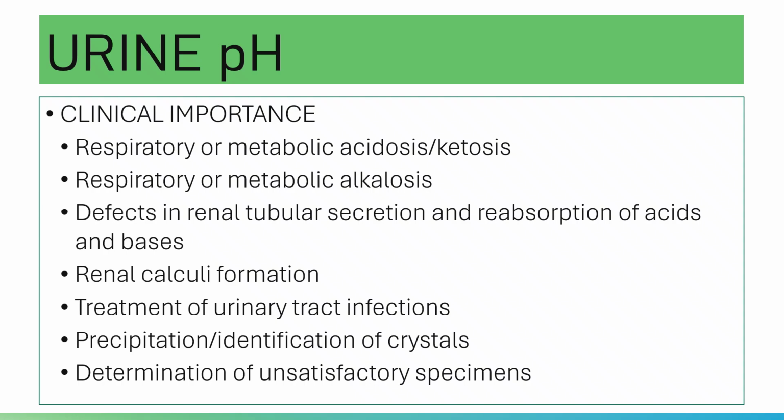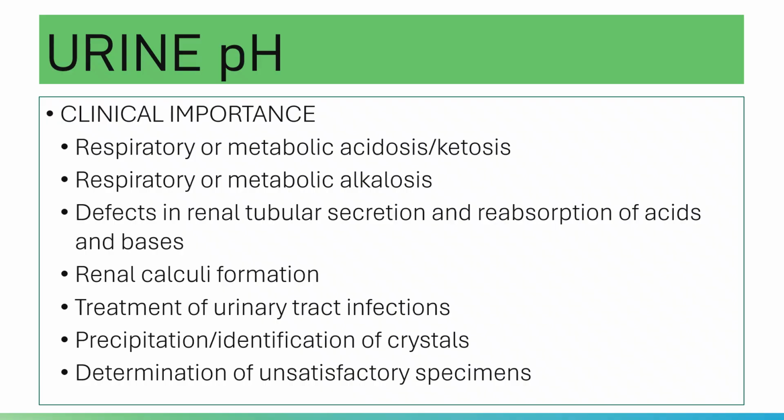Your kidneys have the ability to correct, because you have two organs mainly responsible for maintaining the acid base balance: the lungs and your kidneys.